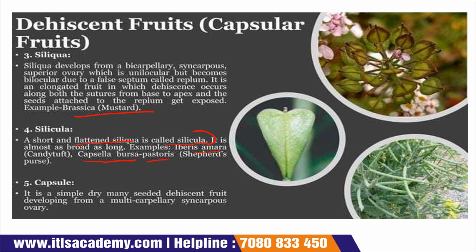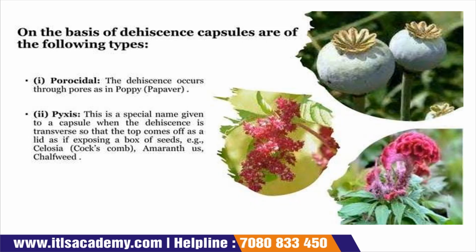Now, the fifth one is your capsule. It is a simple, dry, many-seeded dehiscent fruit developed from a multicarpellary syncarpous ovary. Now, on the basis of dehiscence, capsules are of the following types: poricidal or a pyxis. In poricidal, the dehiscence occurs through pores, like poppy.